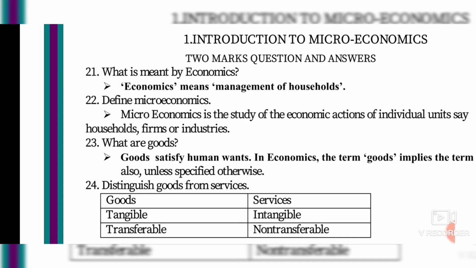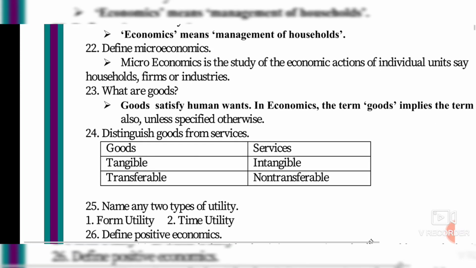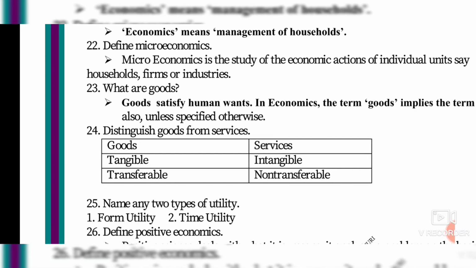Goods means a product which is tangible. Tangible means visible and transferable. It can be shifted from one hand to another hand. But services are intangible. They are invisible, which means services cannot be seen, isn't it? When you give a mobile or car for repair or service, can you measure it or value it? No. The service is done, isn't it? Like that it is intangible and non-transferable. That means it cannot be transferred from one position to another.